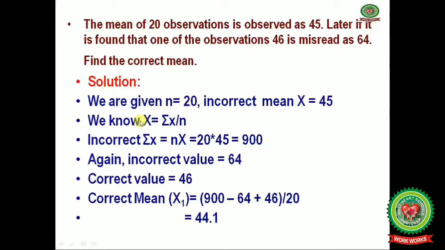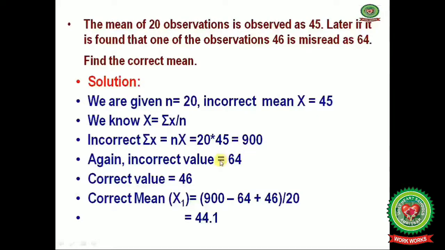We know the formula for the mean: x bar equals summation x upon n. So incorrect summation x equals n times x bar, which is 20 times 45, giving 900.